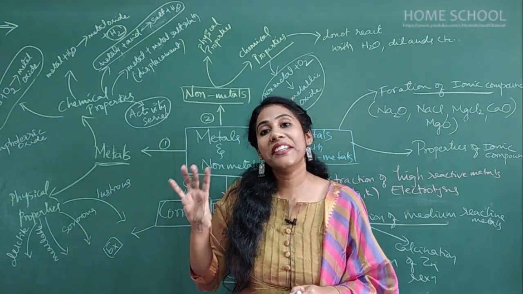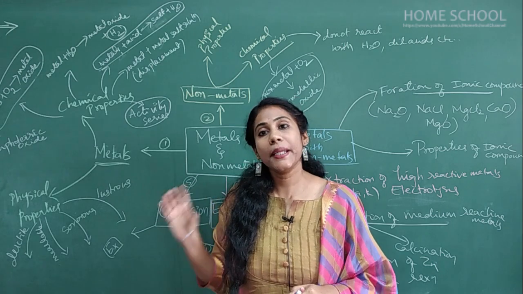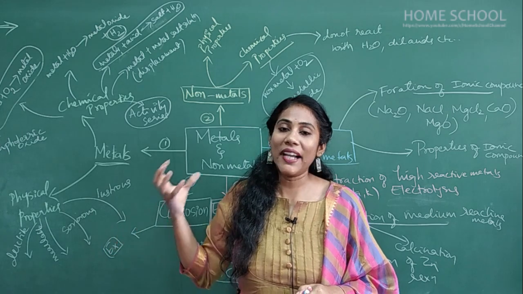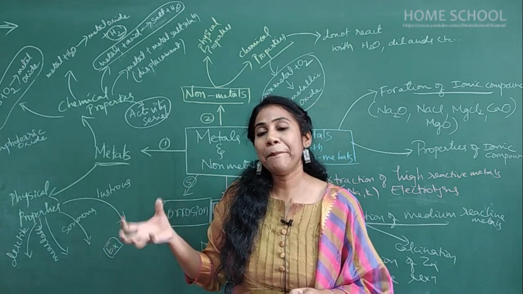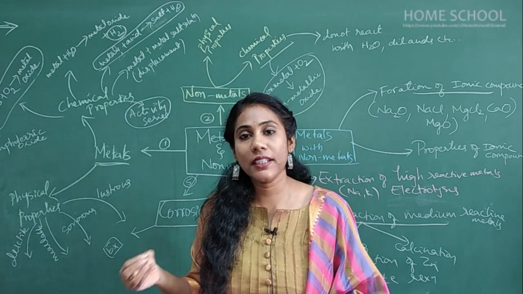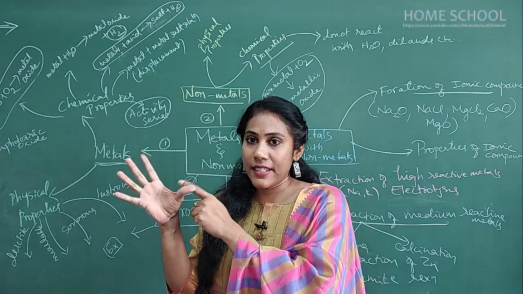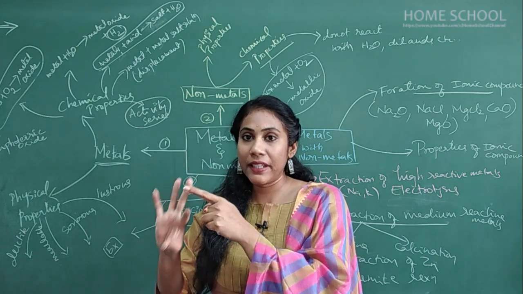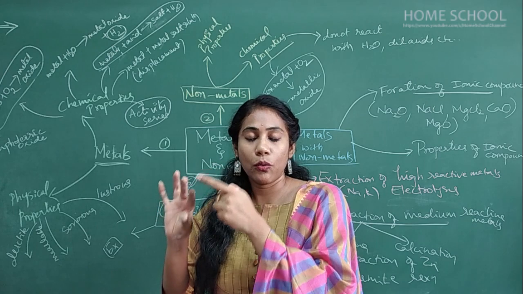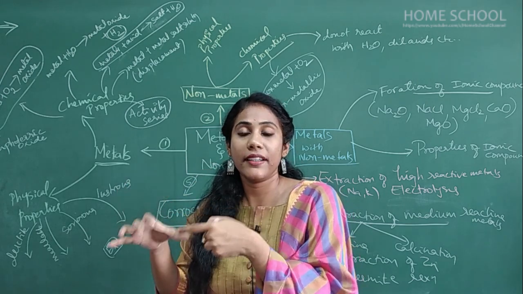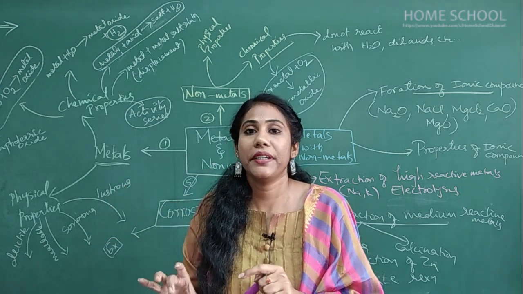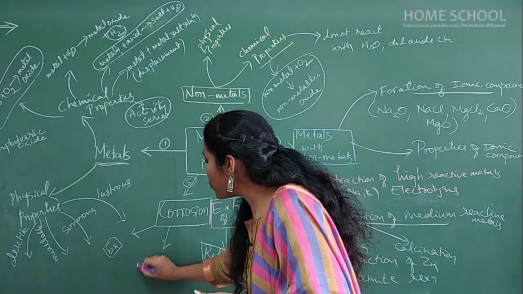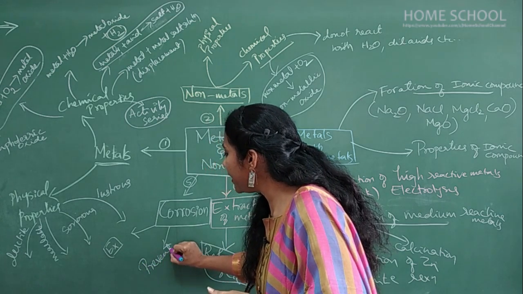And how does iron get rusted? Iron reacts with atmospheric moisture and oxygen, and iron gets spoiled and appears in the form of brown powder, which we call rust. So rusting of iron, silver becoming black, copper becoming green: the chemical changes involved in these processes are also important. And then prevention of corrosion is also very important.